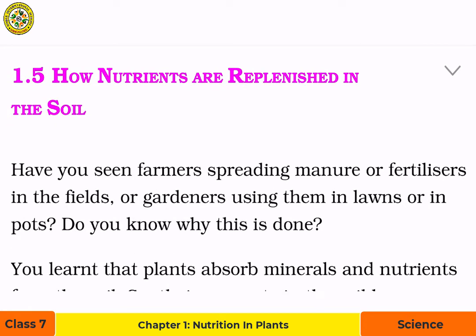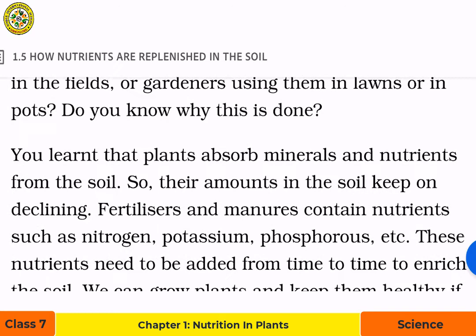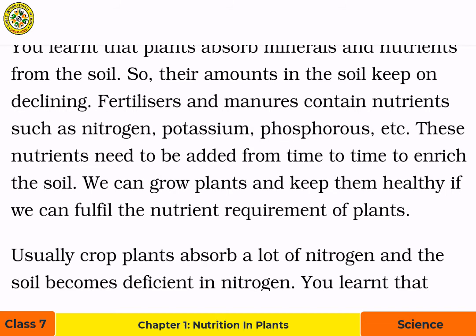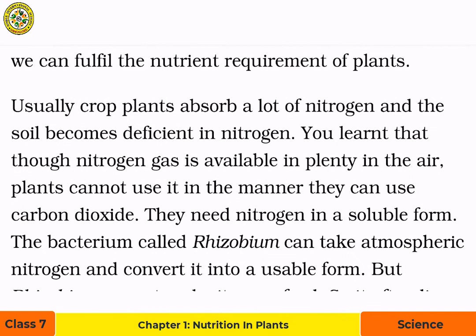How are nutrients replenished in the soil? Have you seen farmers spreading manure or fertilizers in the fields, or gardeners using them in lawns or in pots? Do you know why this is done? You learnt that plants absorb minerals and nutrients from the soil. So their amounts in the soil keep on declining. Fertilizers and manures contain nutrients such as nitrogen, potassium, phosphorus, etc. These nutrients need to be added from time to time to enrich the soil. We can grow plants and keep them healthy if we can fulfill the nutrient requirement of plants. Usually, crop plants absorb a lot of nitrogen and the soil becomes deficient in nitrogen.